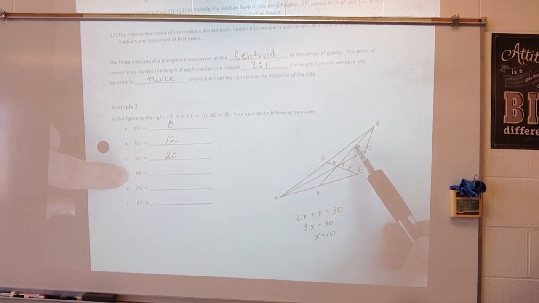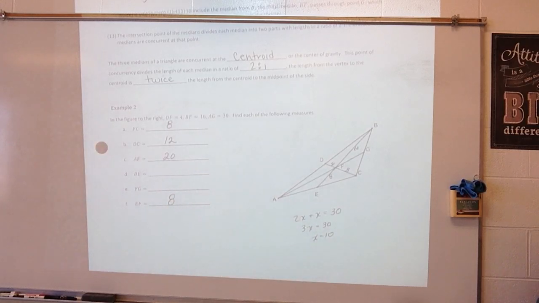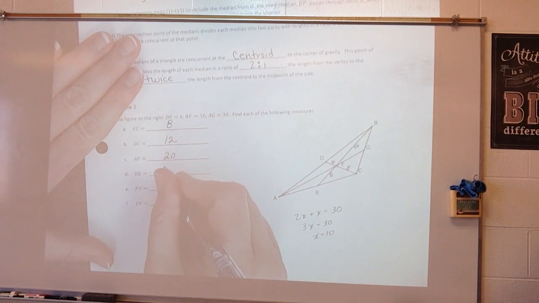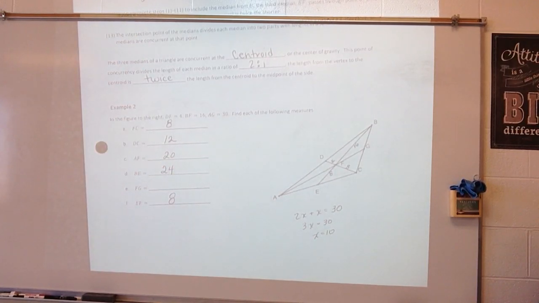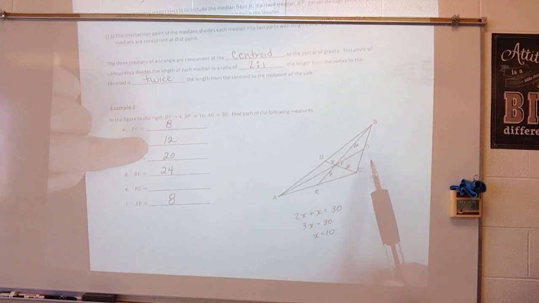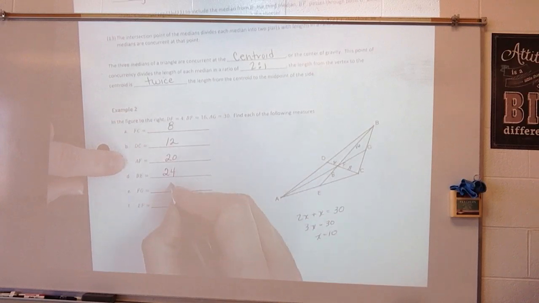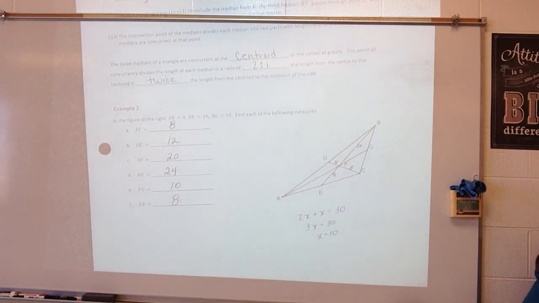That means it is twice as long as this one, so FE has to be 8. So 16 plus 8 is 24. And then FG. We found AF was 20, so FG is 10. We've already done that one.